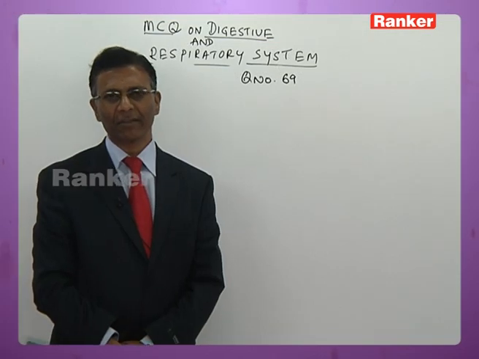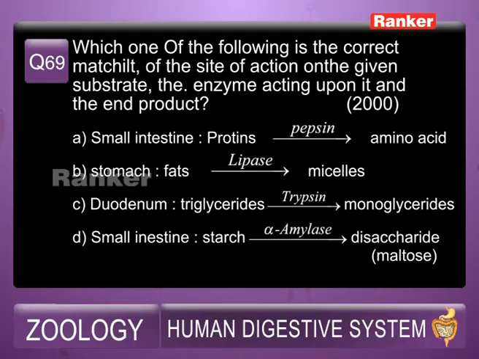69th question. Here is the question. Which one of the following is a correct match of the site of action on the given substrate, the enzyme acting upon it, and the end product? A, small intestine, proteins, pepsin, amino acids. B, stomach, fats, lipase, micelles. C, duodenum, triglycerides, trypsin, monoglycerides. D, small intestine, starch, alpha amylase, disaccharides like maltose.